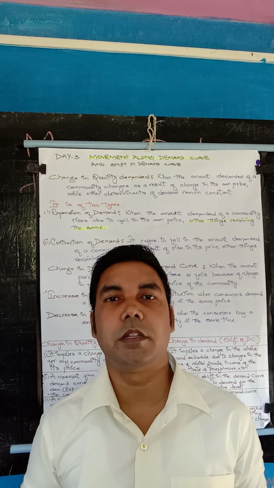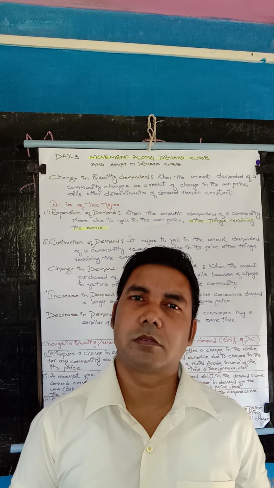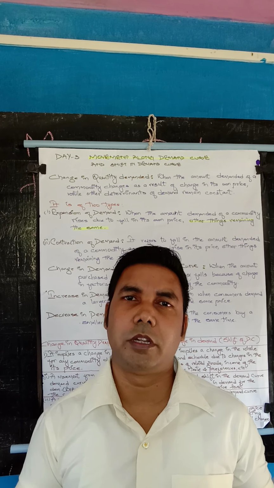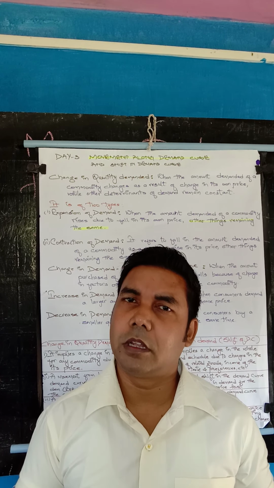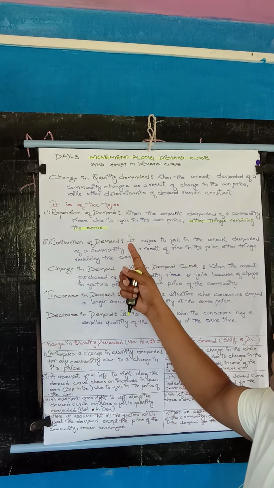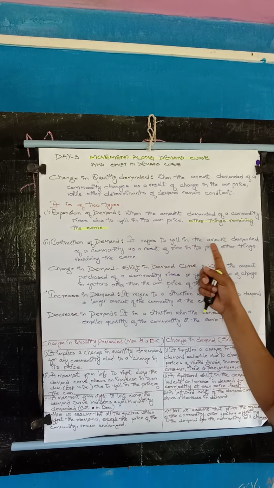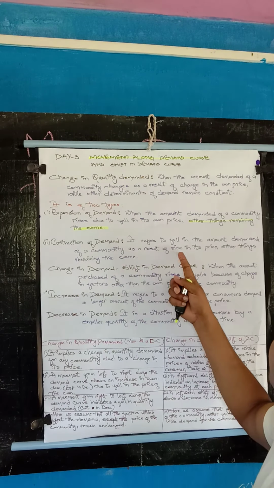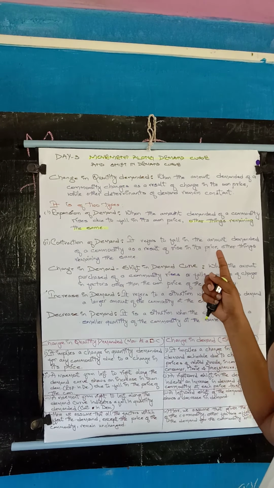Expansion means the price of the commodity will fall and the demand for the commodity will increase. And contraction means the price of the commodity will be high and the demand will fall. So here, it refers to the fall in the amount demanded of a commodity as a result of a rise in its price, other things remaining the same.